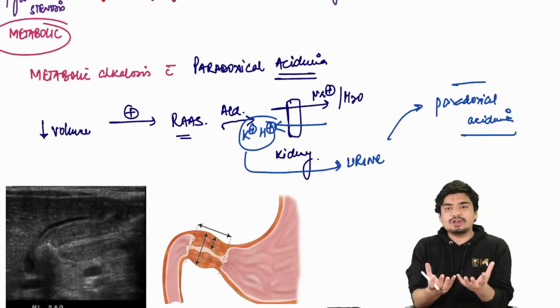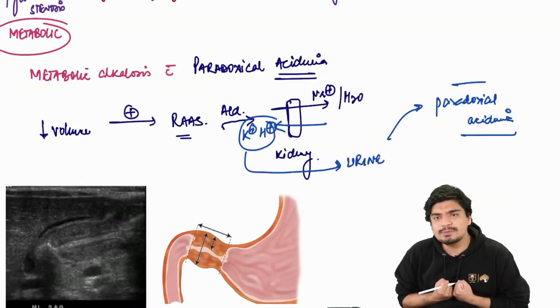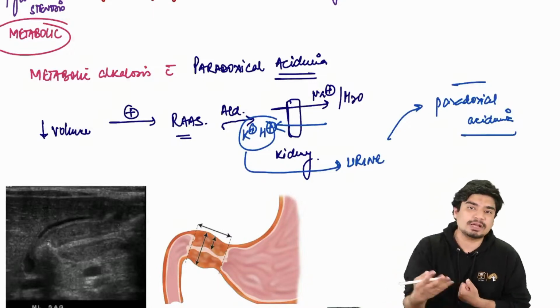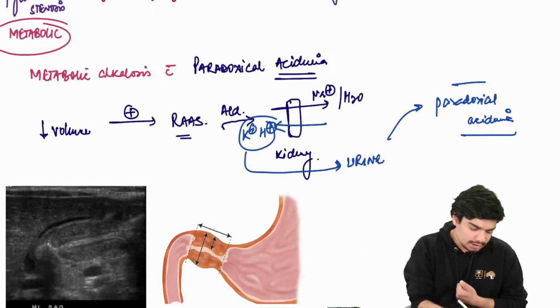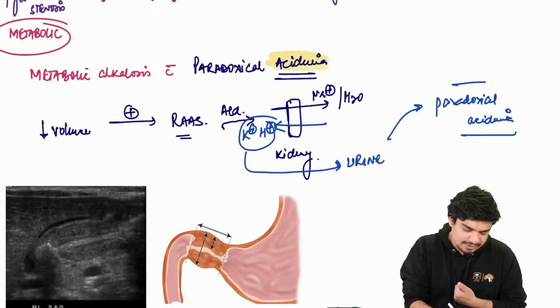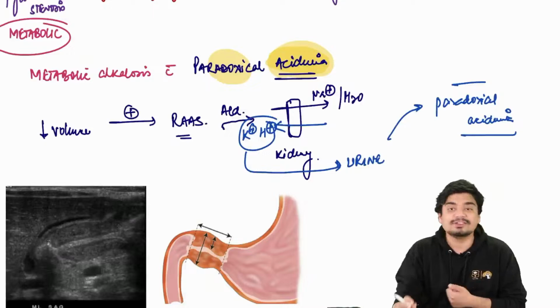Alright, so this aldosterone will try to preserve a lot of sodium and water at the expense of K+ and H+. The K+ and H+ will come into urine. If you have H+ in urine, H+ is what? Acid in urine. That's why you will end up having this paradoxical aciduria.